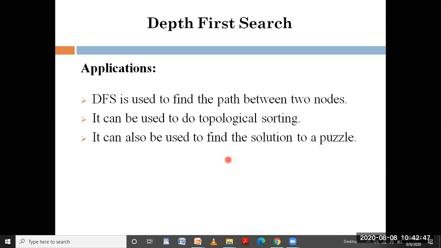And third, it can be used to find the solution to a puzzle, for example finding a path out of a maze, with the path stored in a stack. So it is one more example for DFS. These are a few applications of DFS.